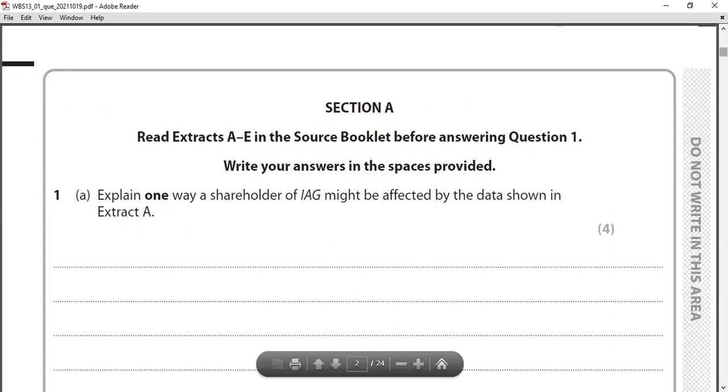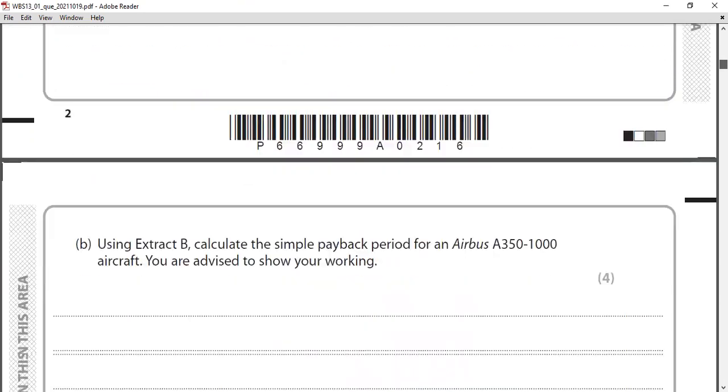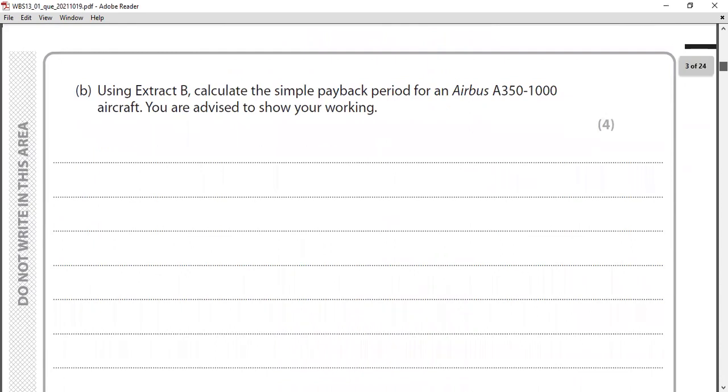Right. So after the first explain question, there is another question. It can be a calculation question or an explanation question. This kind is a calculate question. They're asking to calculate the simple payback period for the Airbus A350. Payback time. Okay. Right. So this comes under investment appraisal techniques.